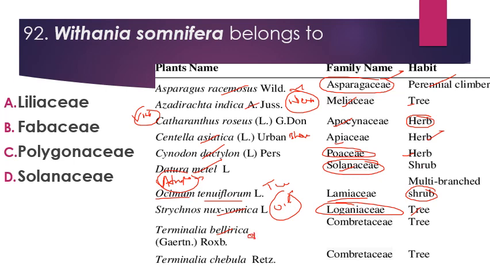Its habit is tree. Then we have Terminalia bellerica, which is called baheda, and it belongs to family Combretaceae. Its habit is tree. Then we have Terminalia chebula, which we call harad. It is again a member of family Combretaceae, and the habit of this plant is tree. There is one another species that is Terminalia arjuna.